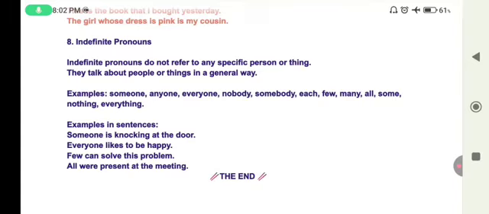Each one has its own special job in a sentence. If you practice them with examples, you will never forget them. I hope you understand this topic very clearly. If you found this helpful, don't forget to read your grammar book and make your own examples using each type of pronoun. That's the best way to remember.